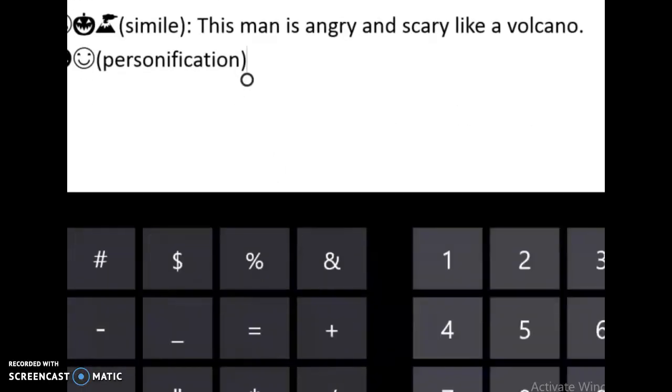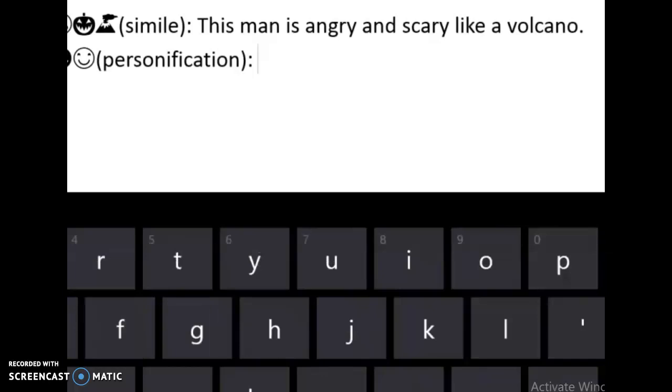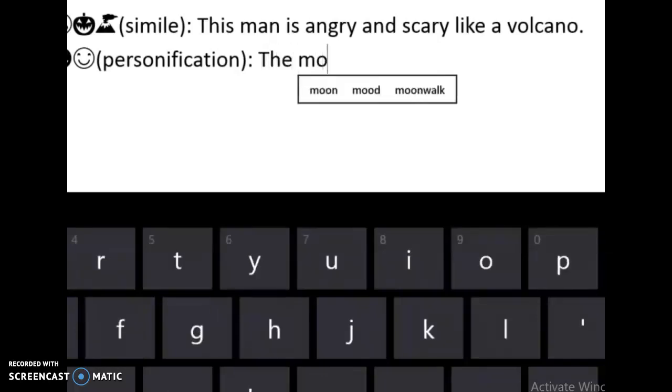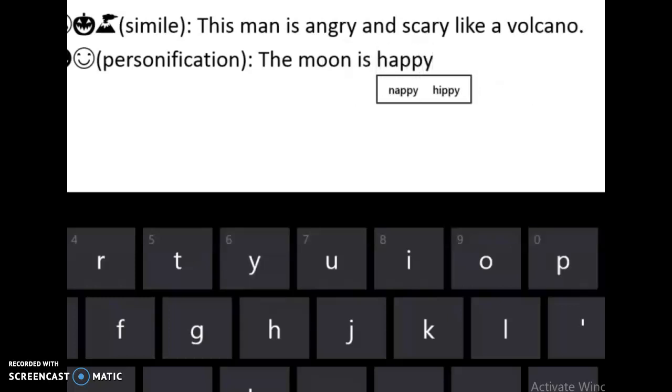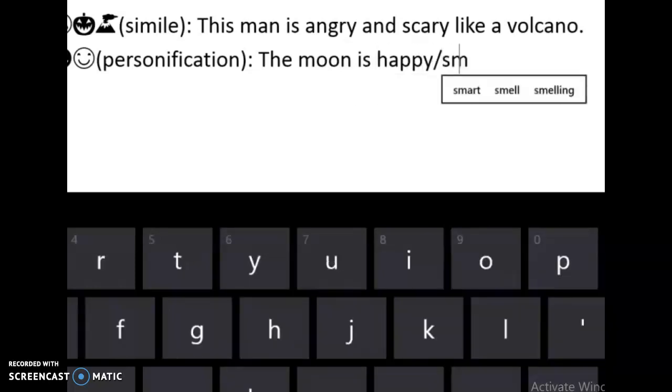Personification, the moon and a smiling face. The moon is happy or is smiling, which is a human quality. I gave it to the moon, so I used personification.